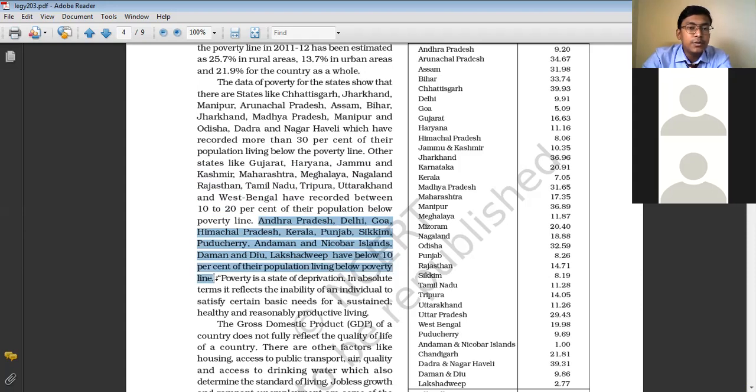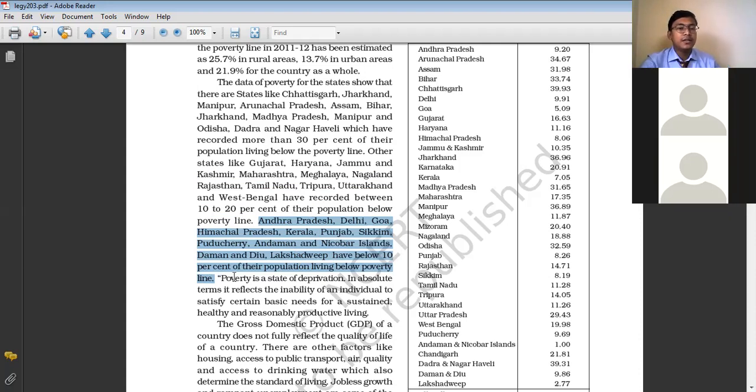So here you can see that there are certain states in our country where the level of poverty is quite high, more than 30%. And there are some states where the level of poverty is less than 10%, some even recording 1% or 5%. That means a majority of the population in those states are above the poverty line. So what does poverty mean?